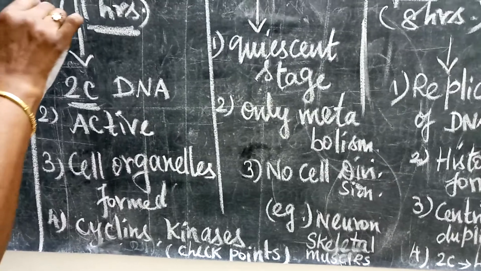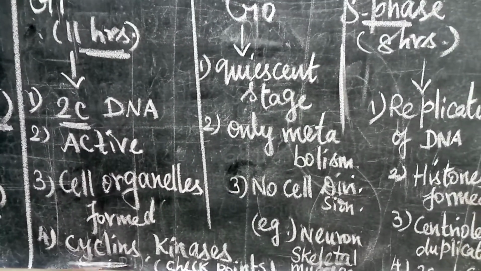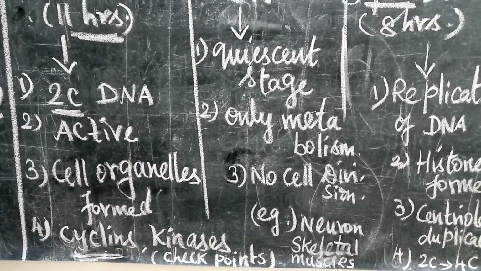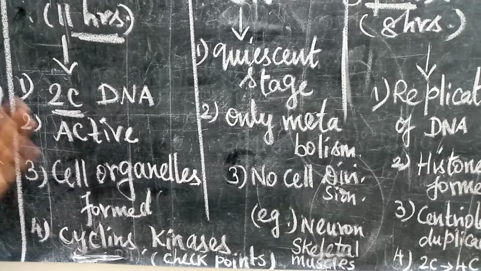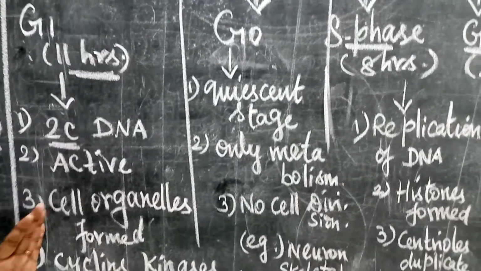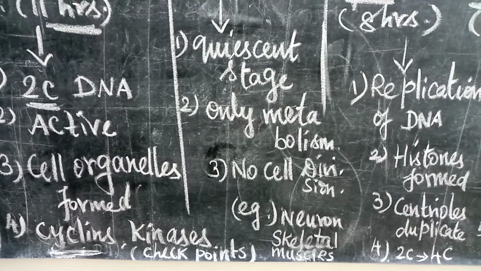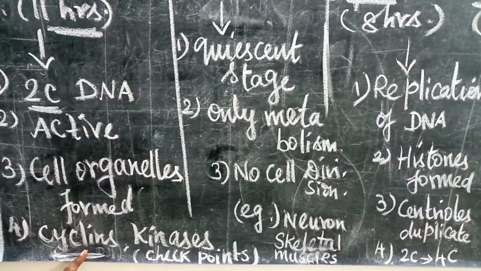Now after completion of G1, the checkpoint cyclins are very important, because this one motivates the DNA or chromosomes to get involved in the cell division. It makes the chromosomes enter into the mitotic phase. So that is done only by cyclins.